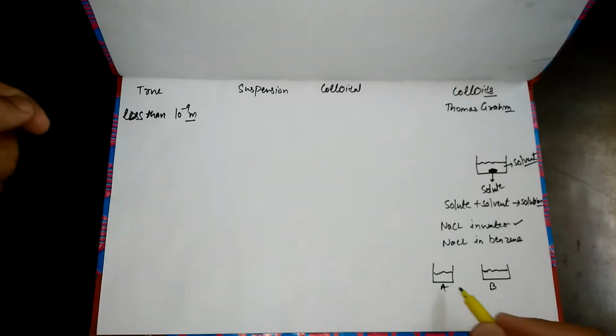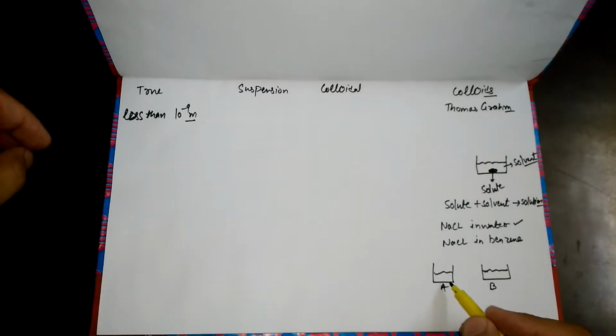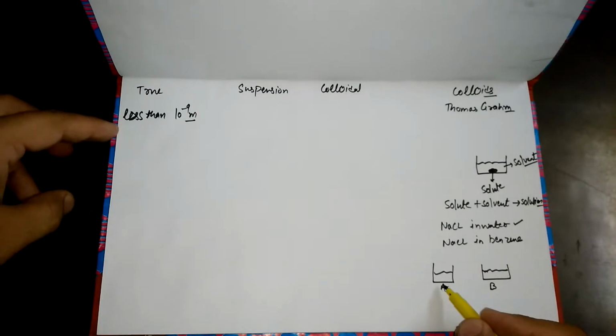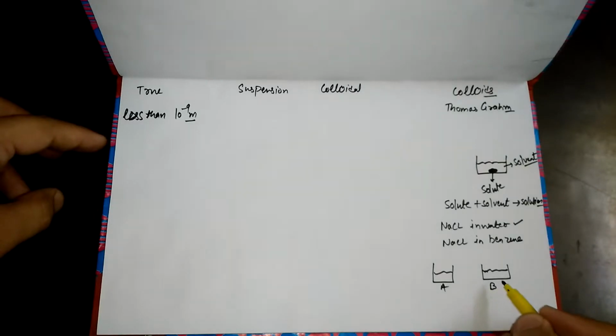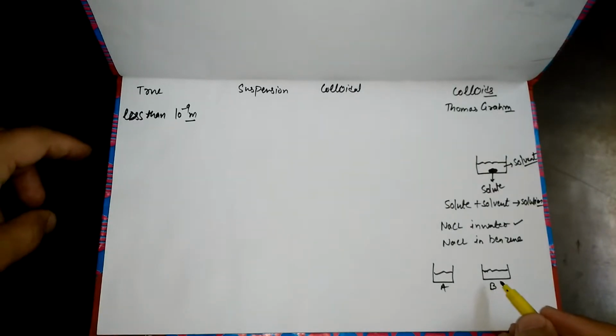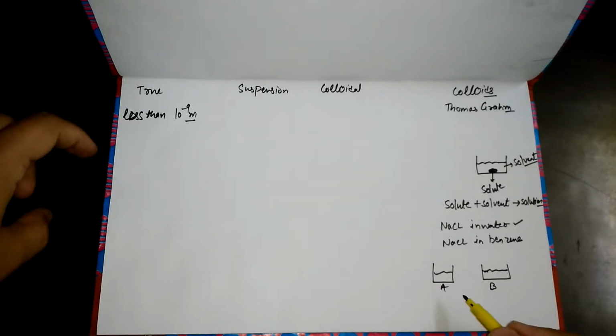You will have to pass the solution through the filter paper and the animal membrane. If it passes through both the filter paper as well as the animal membrane, we name it a true solution. If solution B passes through the filter paper but not through the animal membrane, then it is not a true solution, it is a colloidal solution. Similarly, if it does not pass through the filter paper as well as the animal membrane, we name it a suspension.